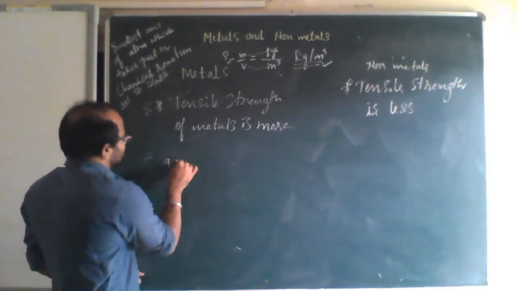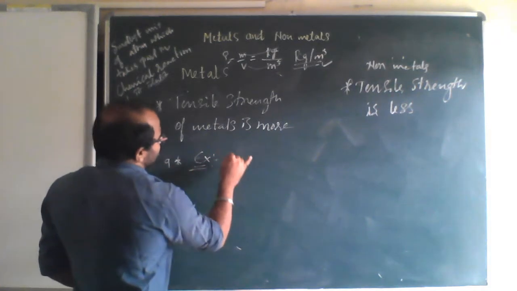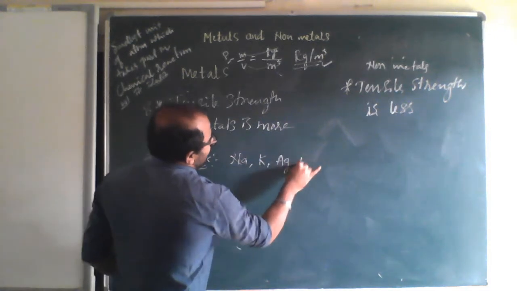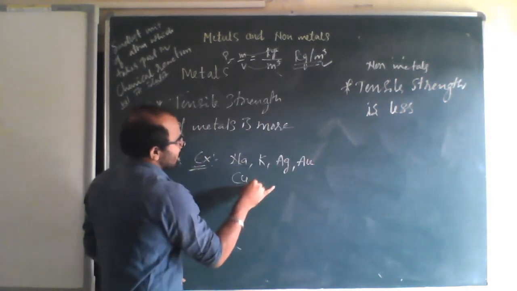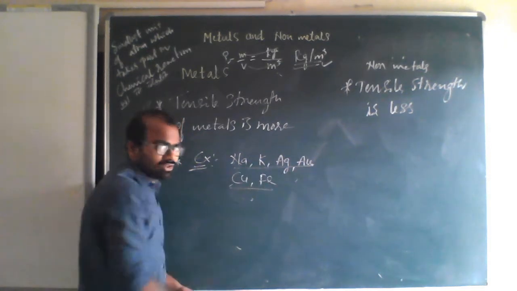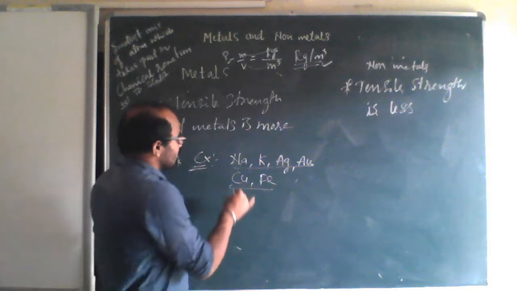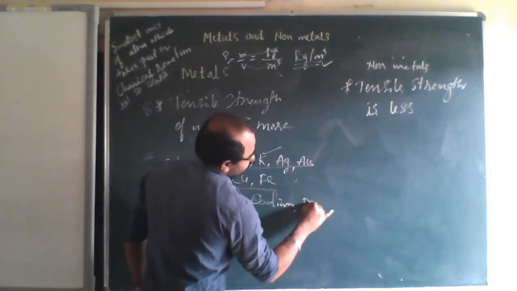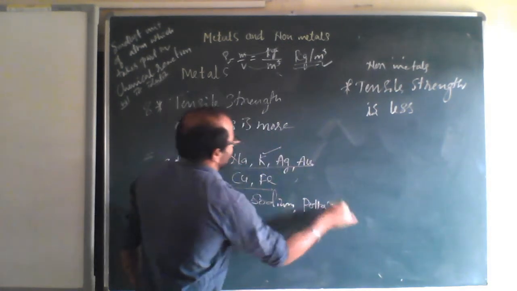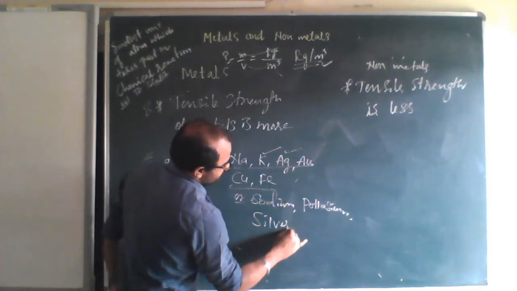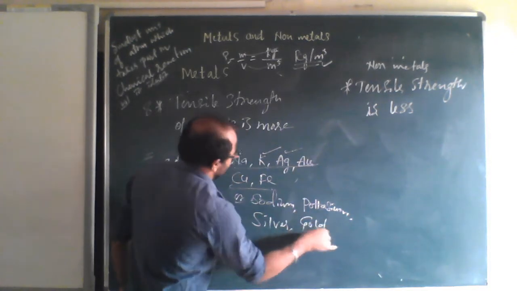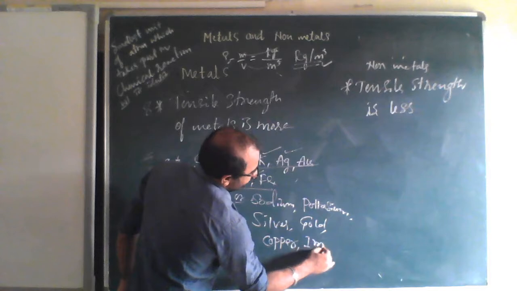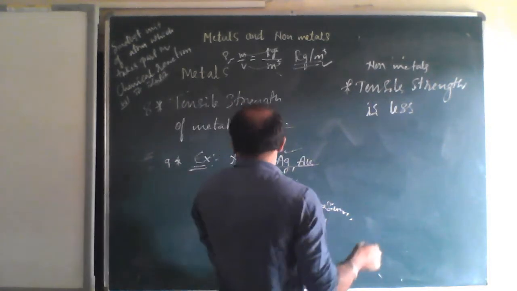What are the examples of metals you can write? Sodium, that is Na, potassium K, silver Ag, and gold Au. You can write copper and iron. That is enough, there are 6. You can write them as names also: Na is sodium, K is potassium, Ag is silver, Au is gold, Cu is copper, Fe is iron. So these are the metals.